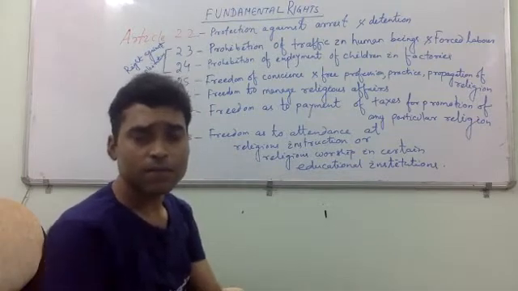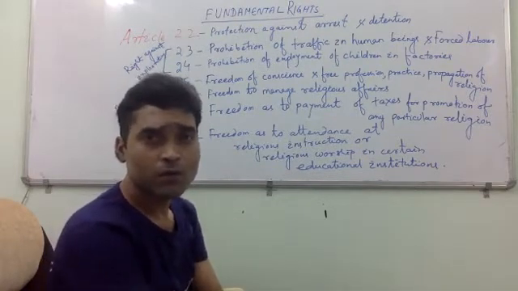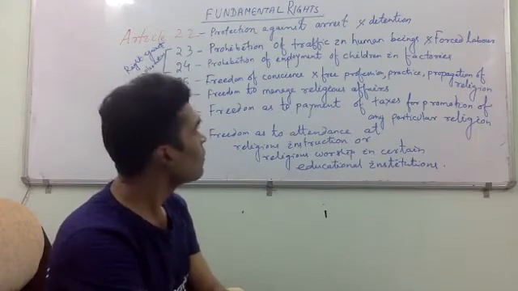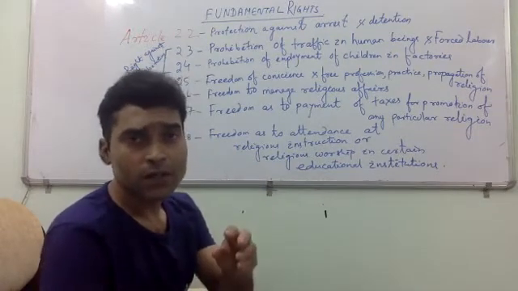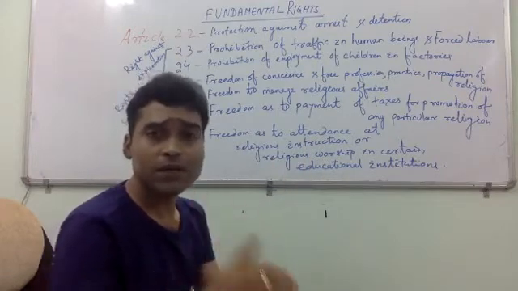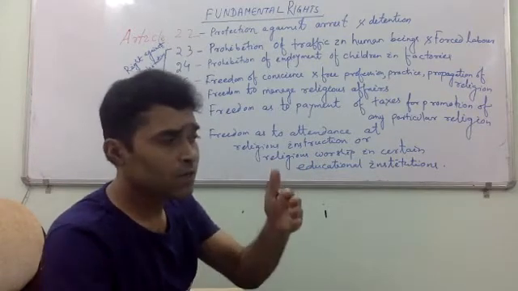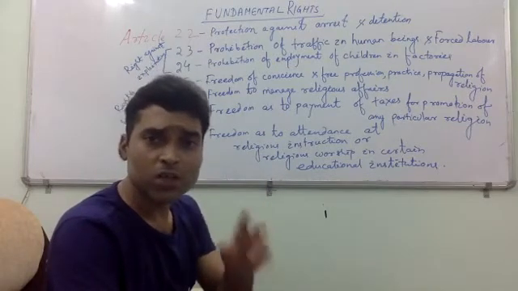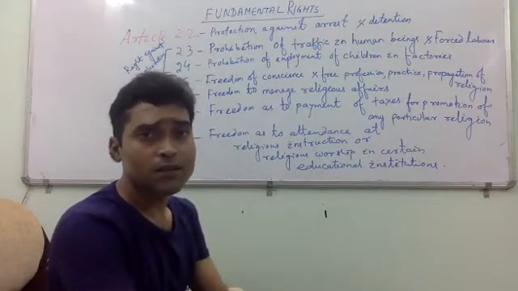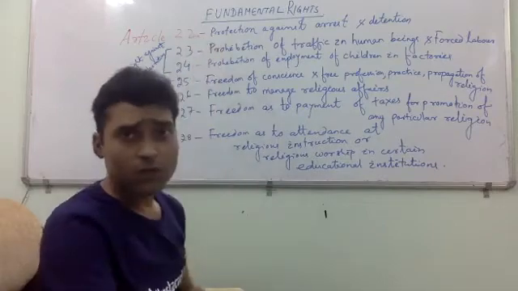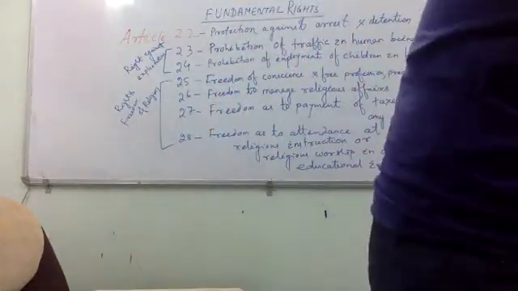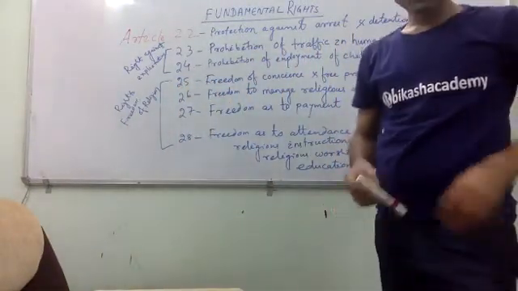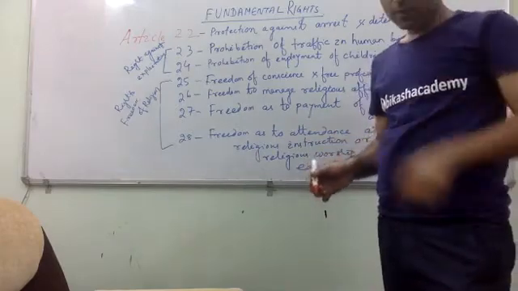Any person due to an offense can be detained, or that person must be protected under this Article 22. There are two types of protection: punitive and preventive.